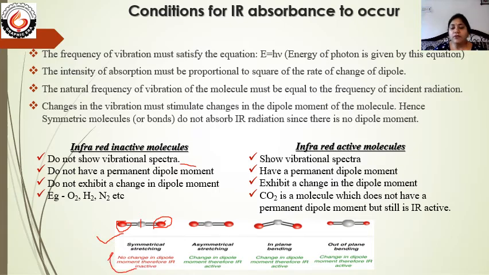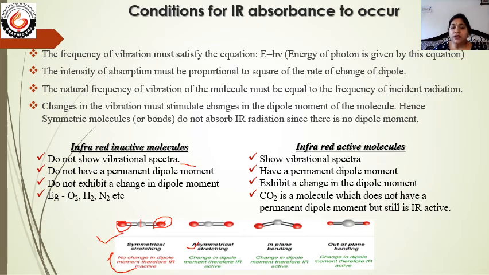But the other stretching or bending modes, the different vibrational modes, are IR active. In asymmetric stretching, one bond is shrunk and the other bond is stretched. So obviously the magnitude of the dipole moment is different on both sides and there is some resultant dipole moment, and hence this mode is IR active.